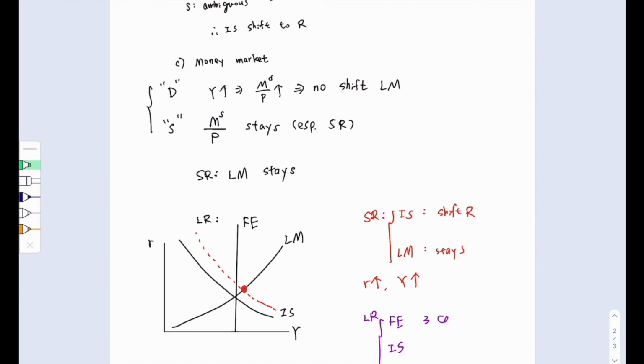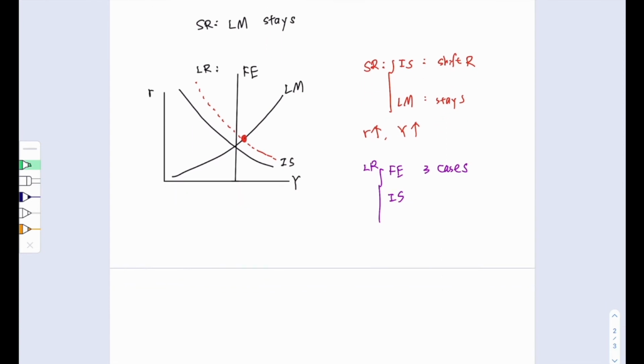The first case is that the full employment line stays. The second case is that the full employment line shifts to the right. The third case is that the full employment line shifts to the left. Then we will be able to identify how the general equilibrium changes in the long run. So now let's begin with the discussion.